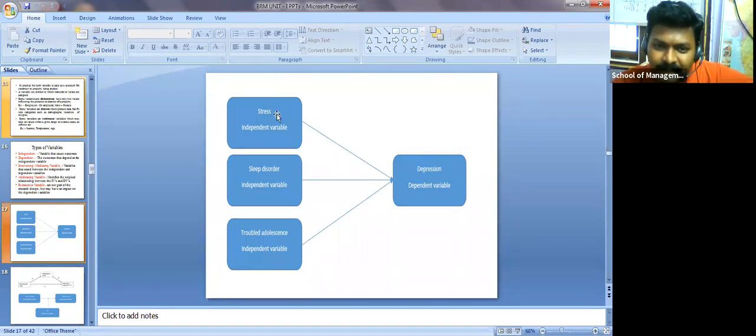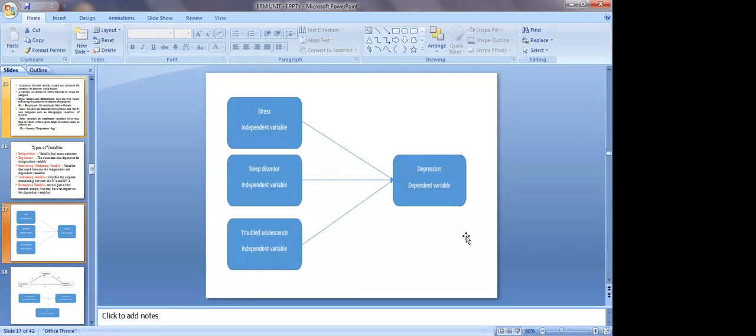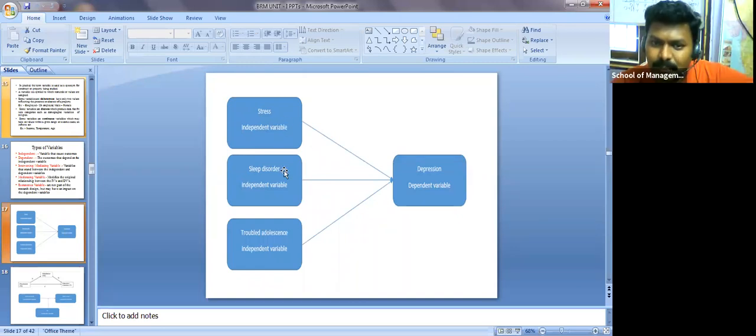So how many independent variables do I have here? 3, right? One is stress, one is sleep disorder, and one is troubled adolescence. So I have 3 independent variables here which may cause depression. If I'm in stress, then it may cause depression.